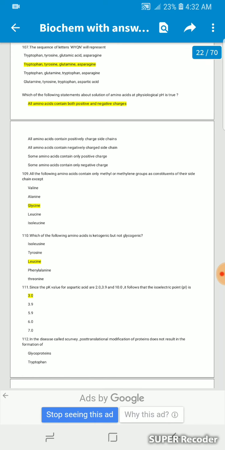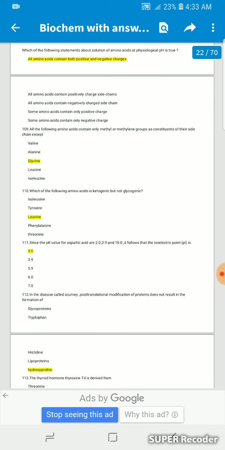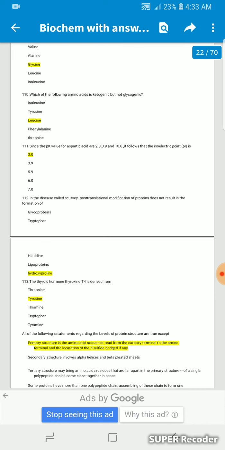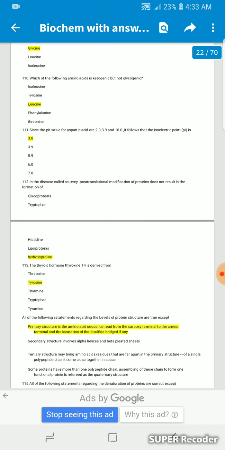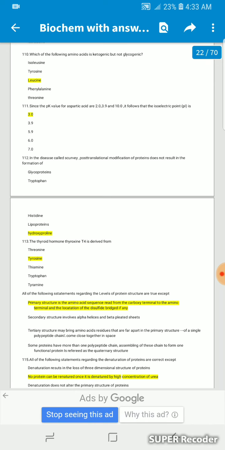All amino acids contain both positive and negative charges. All the following amino acids contain only methyl or methylene groups as constituents of their side chain except glycine. Which of the following amino acids is ketogenic but not glycogenic? Leucine.